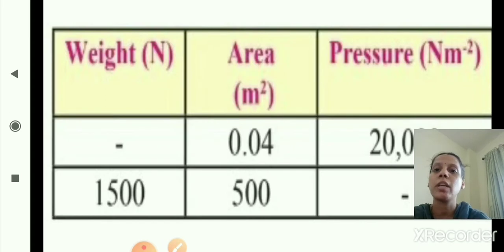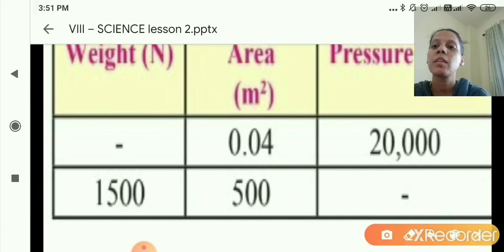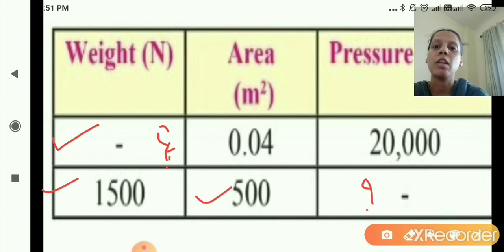Okay, as you can see here, weight is given, area is given and pressure is given. Okay, so the first sum here, in the first sum weight is not given, that we will find out, and area is given, that is 0.04 meter square, and the pressure is given 20,000. Okay, and in the second sum weight is given 1500, area is given 500 and pressure we will find out. Okay, this table is given. Now we will solve this.